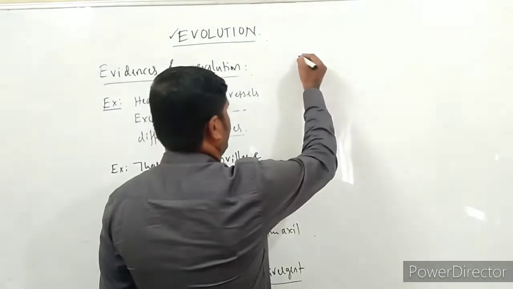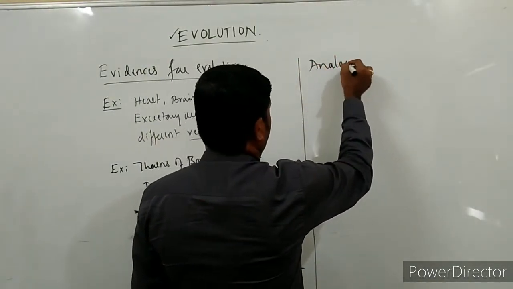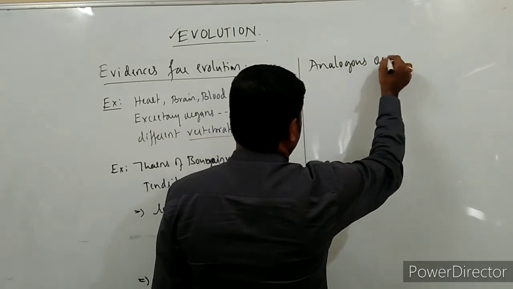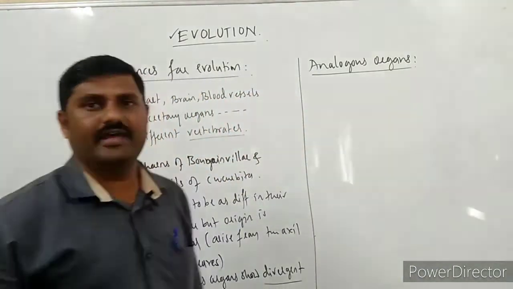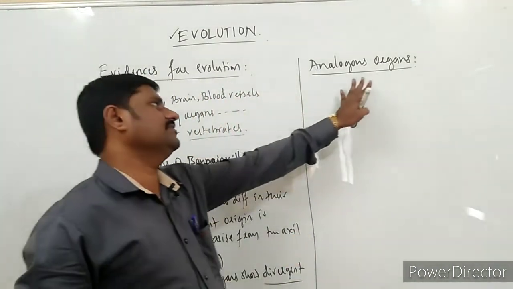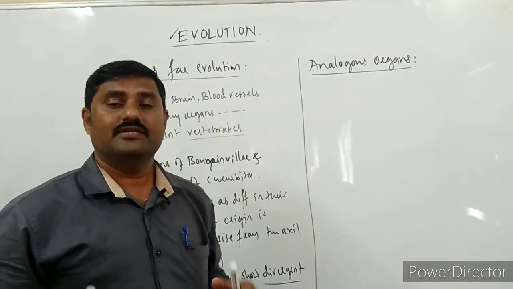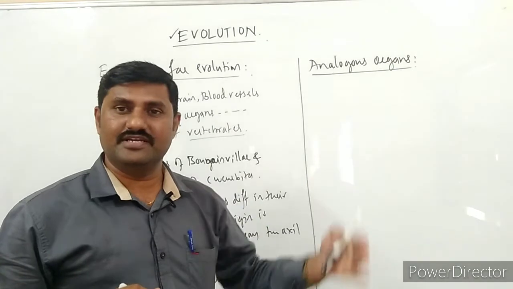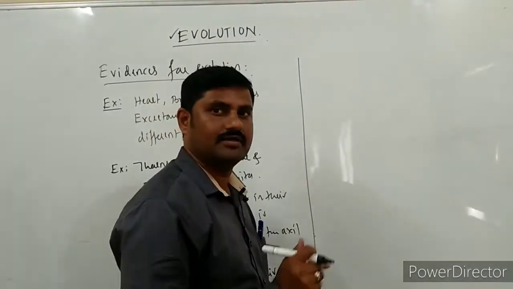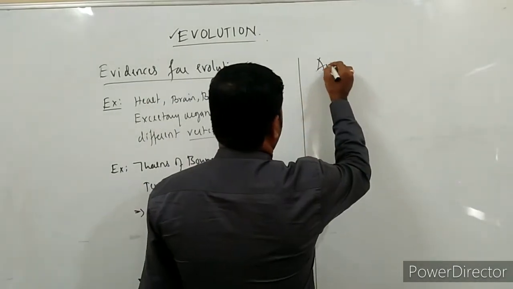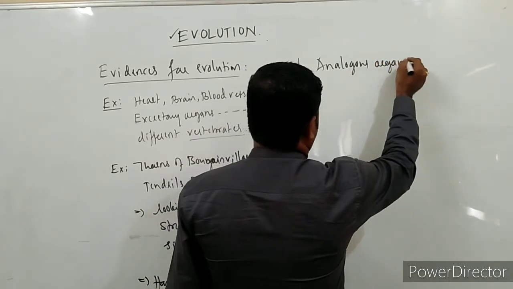What about the next one? What is the next one? Analogous organs. What are these? Analogous organs. These are nothing but the dead opposite of homologous organs. These are organs which are structurally different, but functionally similar. Analogous organs.